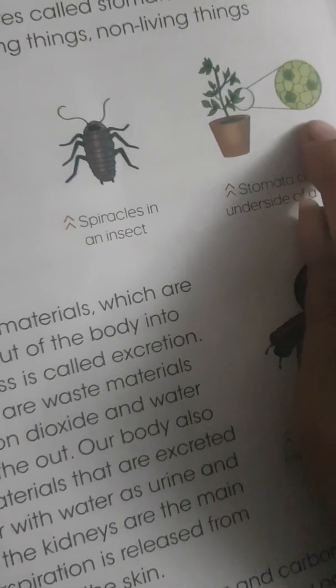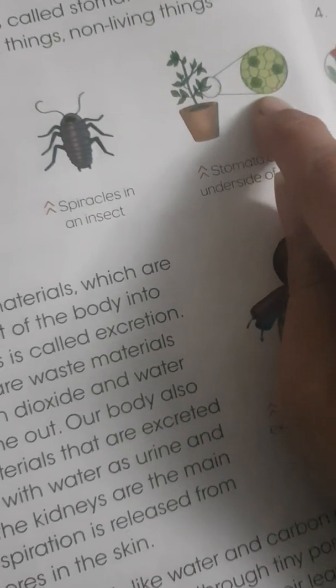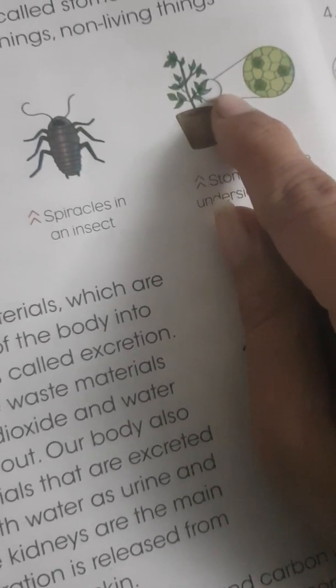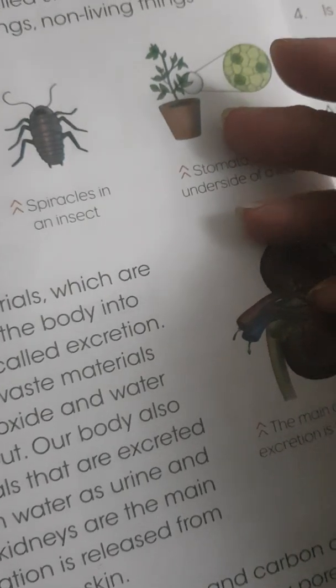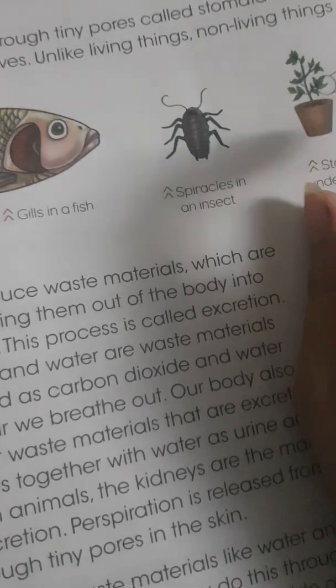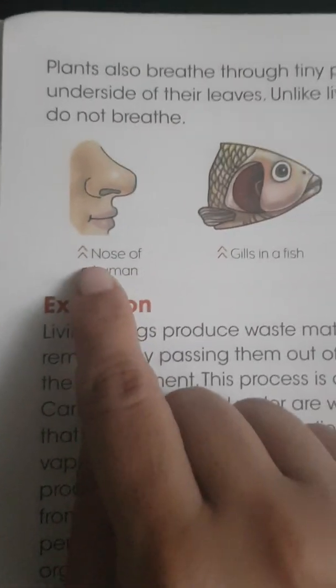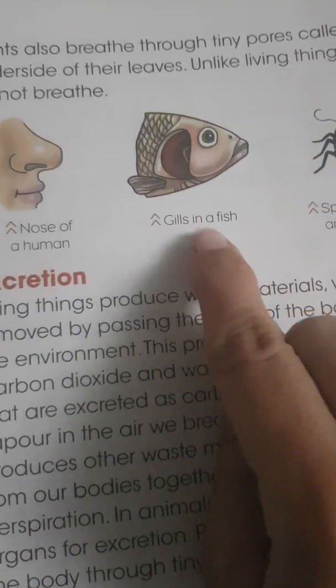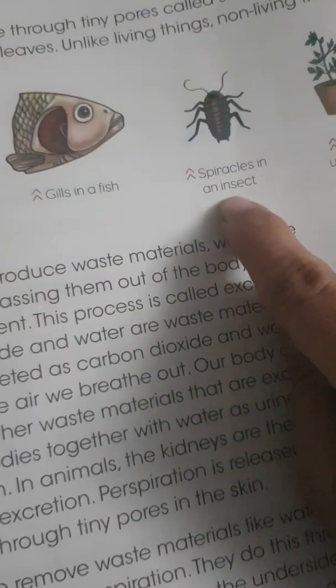If we see the picture, it shows a leaf, and there are tiny pores under the leaf. They are called stomata, on the underside of the leaf. Humans breathe with their nose, and some animals also breathe with their nose. Fish breathe with their gills. Insects breathe with spiracles, and plants breathe through stomata.